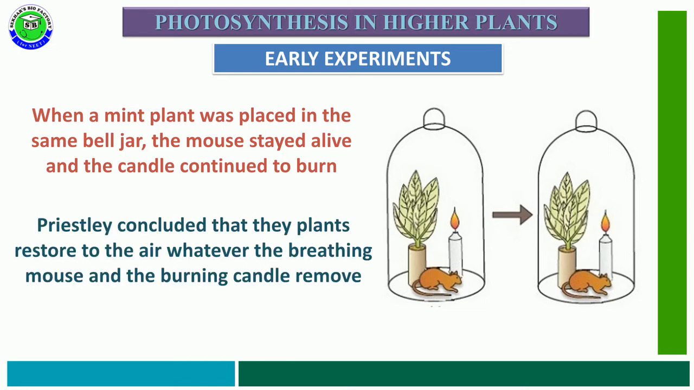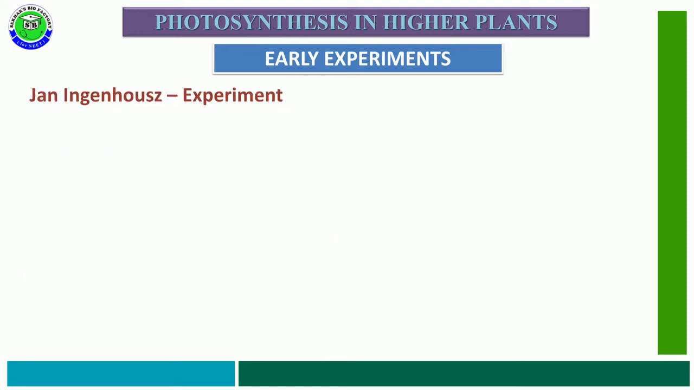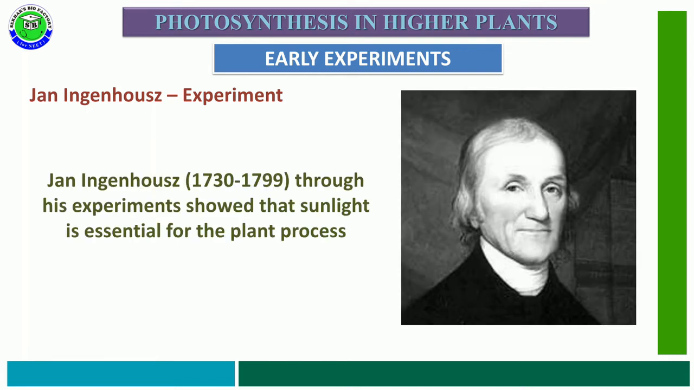With this experiment, Joseph Priestley concluded that plants restore the air that the breathing of a mouse and a burning candle remove. The next experiment was conducted by John Ingenhousz, between 1730 and 1799, who through his experiment showed that sunlight is essential for plant processes.